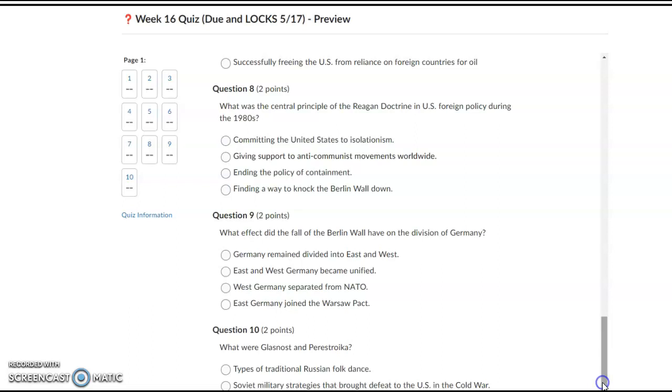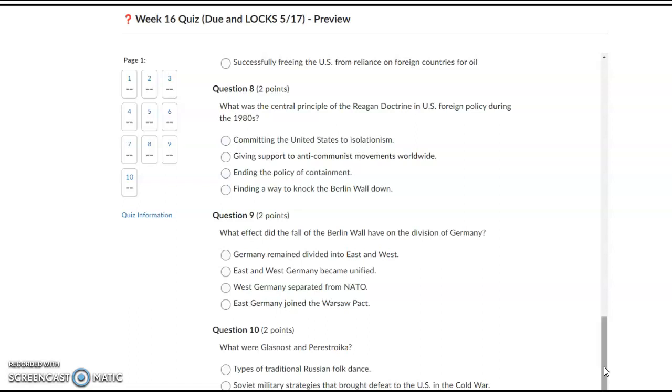Question number 8, what was the central principle of the Reagan Doctrine in U.S. foreign policy during the 1980s? A, committing the United States to isolationism. B, giving support to anti-communist movements worldwide. C, ending the policy of containment. D, finding a way to knock down the Berlin Wall.